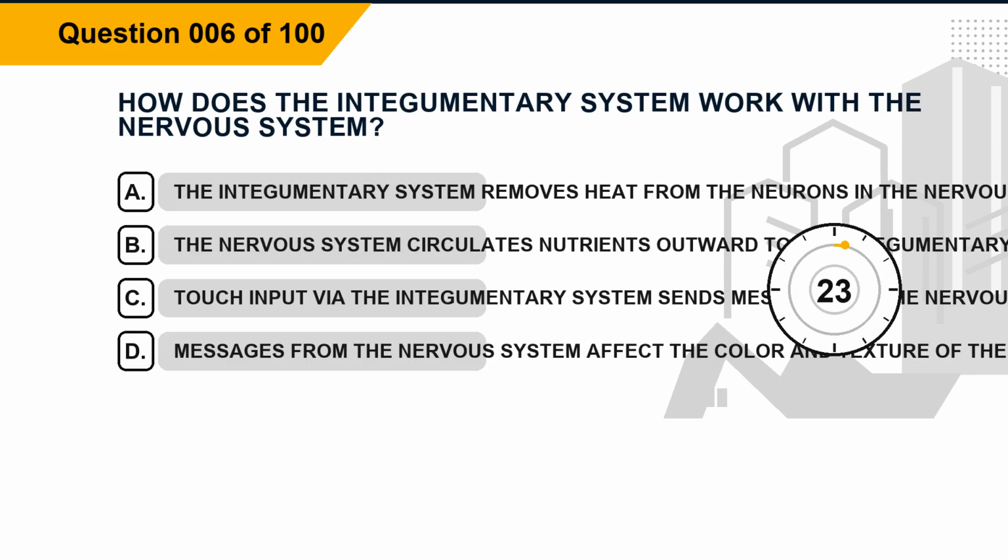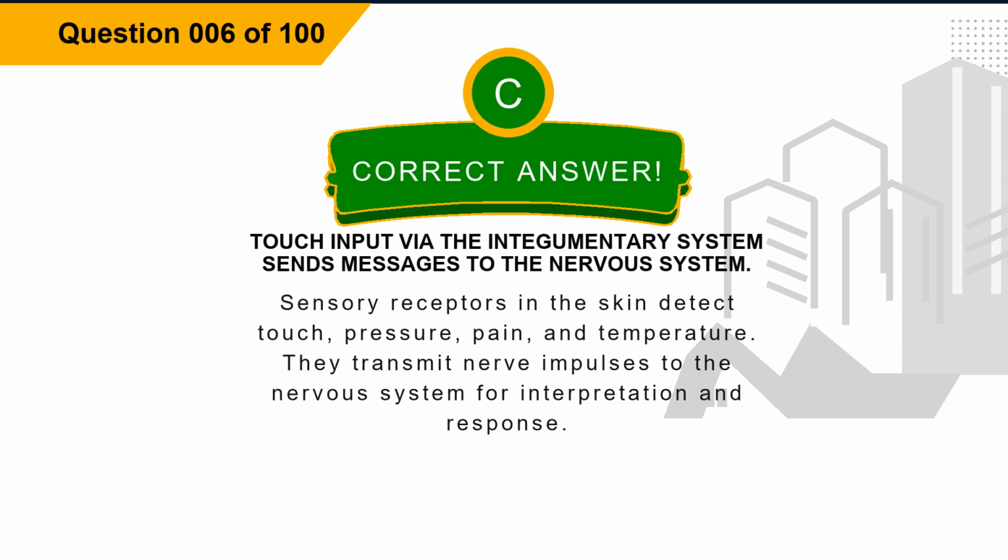Question 6. How does the integumentary system work with the nervous system? Option A. The integumentary system removes heat from the neurons in the nervous system. Option B. The nervous system circulates nutrients outward to the integumentary system. Option C. Touch input via the integumentary system sends messages to the nervous system. Option D. Messages from the nervous system affect the color and texture of the skin. The correct answer is option C. Touch input via the integumentary system sends messages to the nervous system. Explanation. Sensory receptors in the skin detect touch, pressure, pain, and temperature. They transmit nerve impulses to the nervous system for interpretation and response.